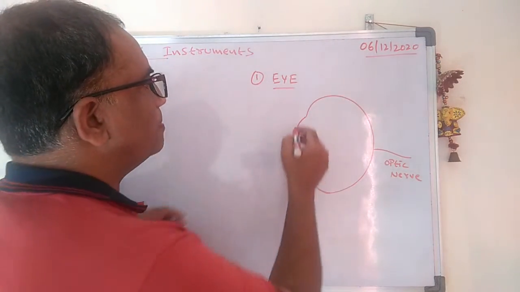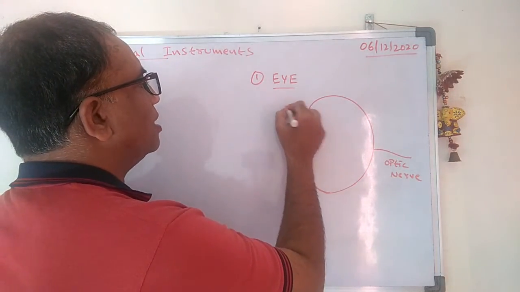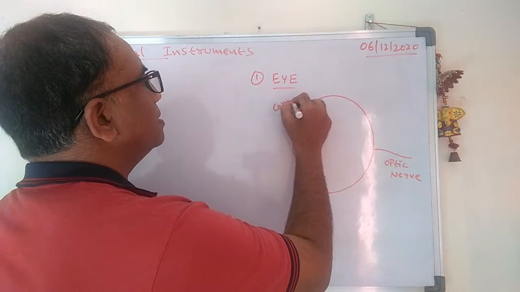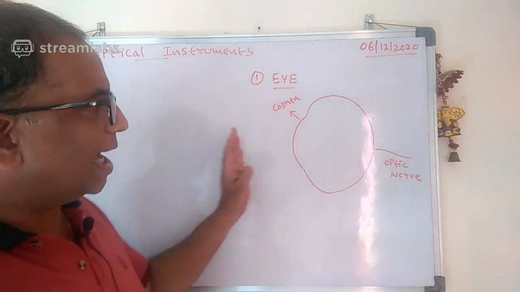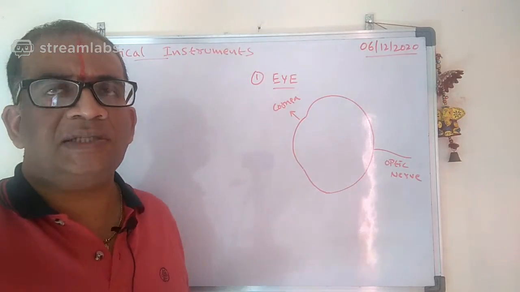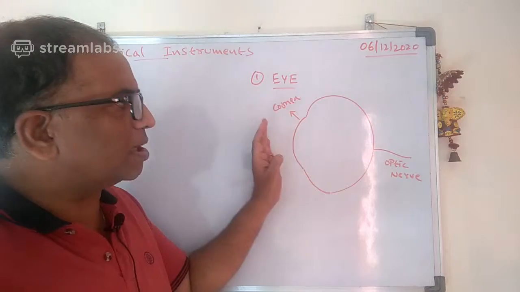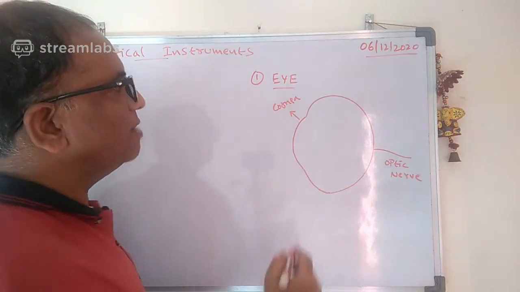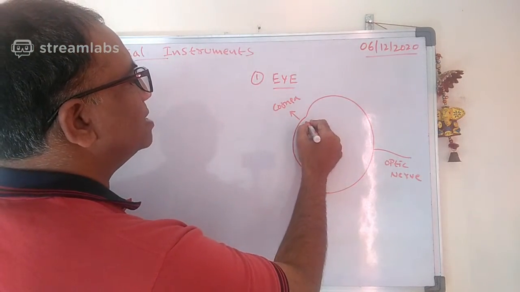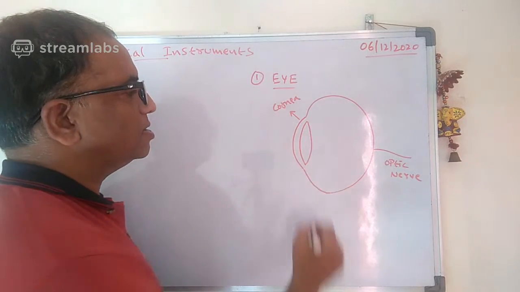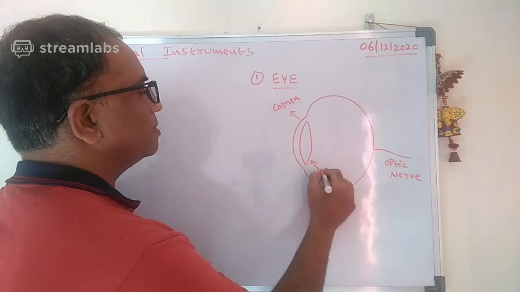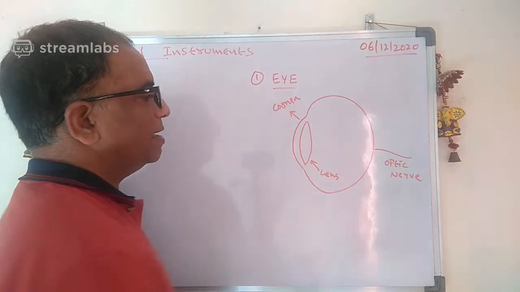This outer part of the eye we can call the cornea. This is a transparent layer which will allow the light to pass through it, and it will also protect the eye. And here we have the lens part. It is having a lens here, so this is called the optic lens.